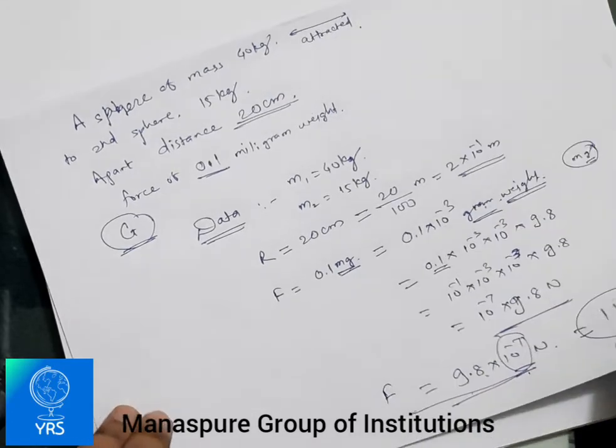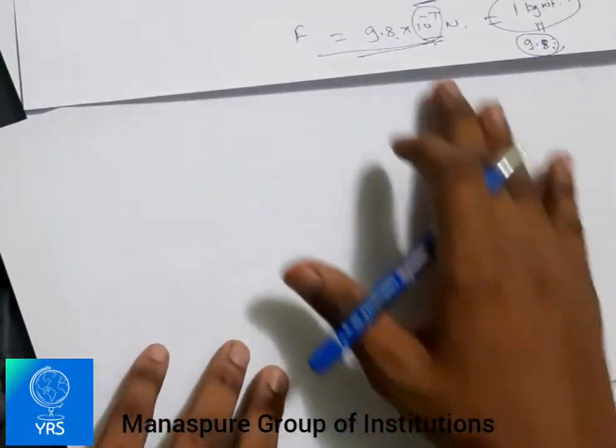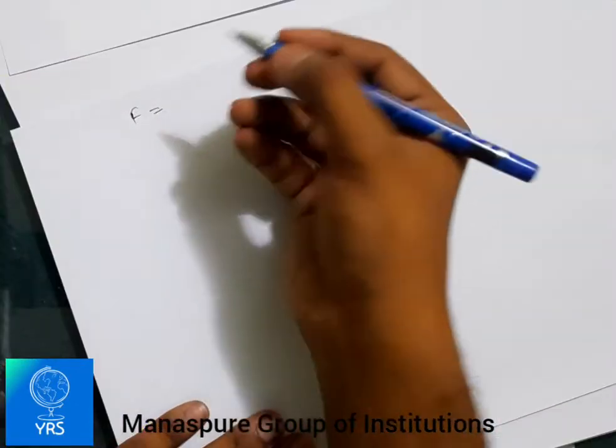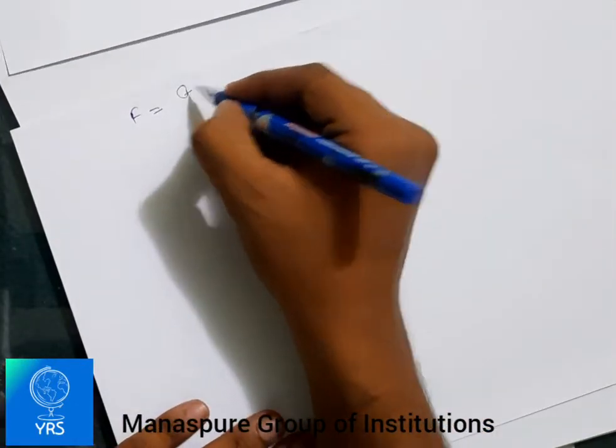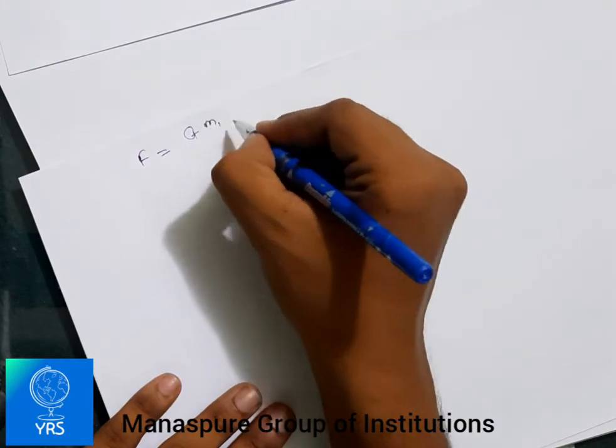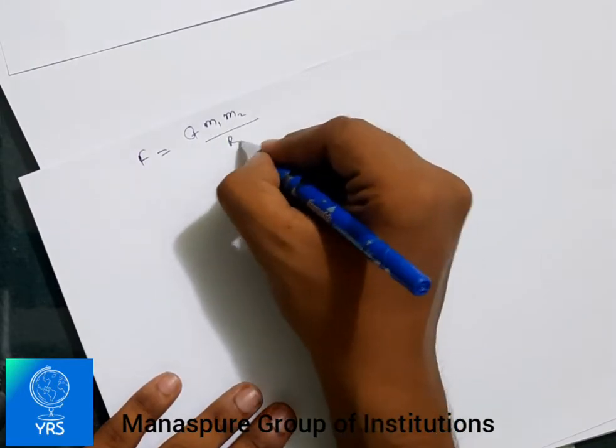Now let us put this all in the formula. Keep the data in front of your eyes. Data को अपने आंखों के सामने ही रखना है. And then now let us put it in the formula. What is put the formula? Same thing. F is equal to G into m1 m2 upon r square.